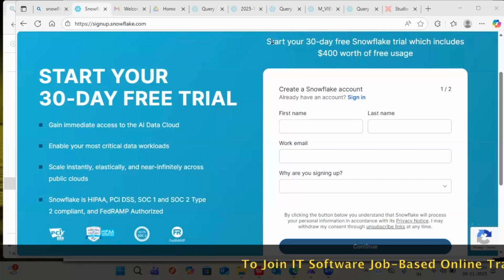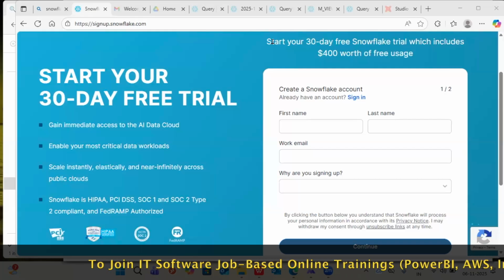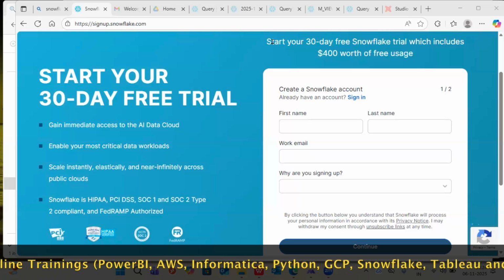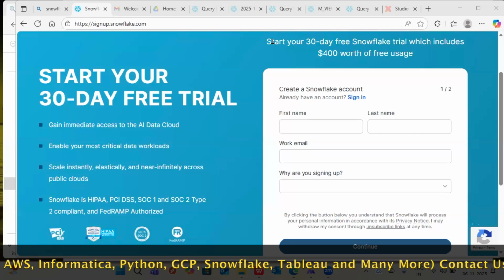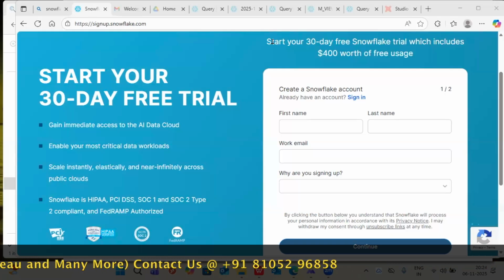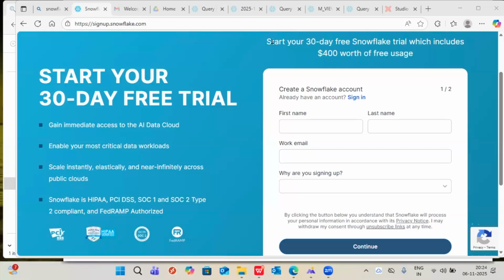Again, using the same email ID, you can create one more account. So one email ID is enough to create multiple Snowflake accounts. You don't need to change the email ID every time. I'm using the same email ID from past so many years and I created multiple accounts also. You can create unlimited accounts with one email ID.